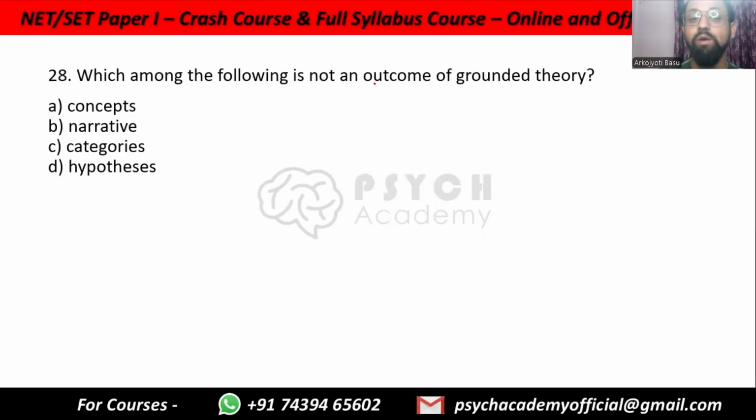Which among the following is not an outcome of grounded theory? A. Concepts, B. Narrative, C. Categories, D. Hypothesis. Grounded theory we just discussed very soon. So which one will it be?